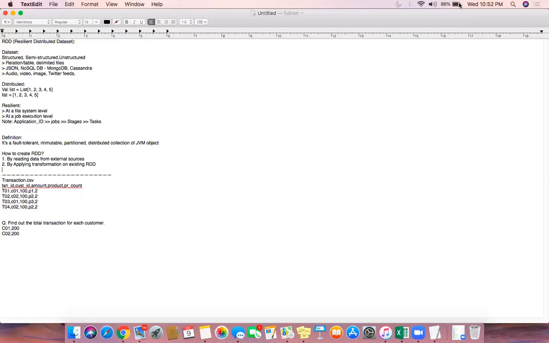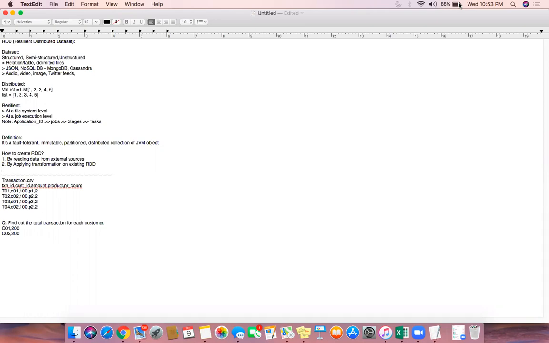Every time someone asks what the different mechanisms are to create an RDD or a data frame, the answer is two things. By reading data from external sources, you can read a Parquet file, a text file, or a sequence file. There are different file formats out there, which we'll discuss. You can read different files and create RDDs out of them.